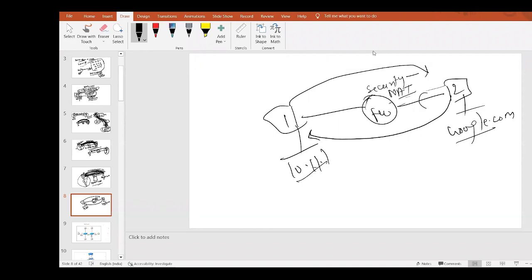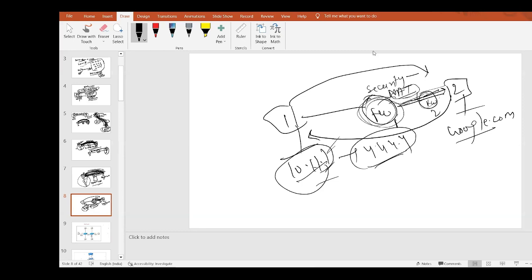If you have any other firewall in between, the NATing can be done here only. If there is one more firewall in between, only a security policy is required. It's not required to NAT again because NATing was already done here. This IP is already NATed to some public IP. Suppose this IP is changed to 4.4.4.4 in the NAT policy in this firewall. Then in firewall 2, we will allow 4.4.4.4 as source and google.com as destination with port number 443 to allow the policy. That's how we can achieve it.